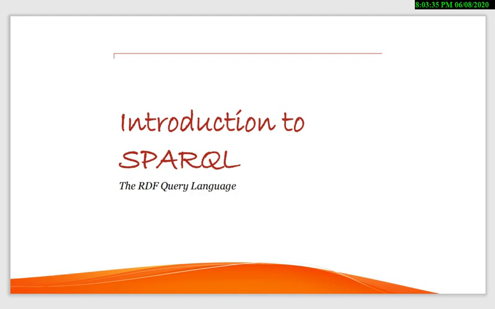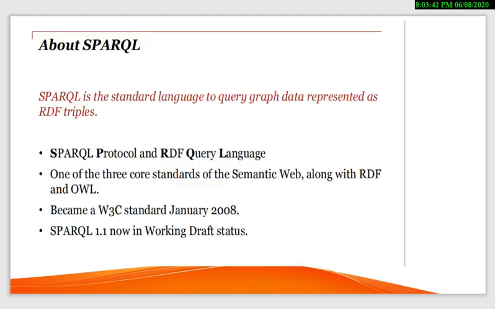Introduction to SPARQL, the RDF query language. This is the query language for RDF. SPARQL is the standard language to query graph data represented as RDF triples.